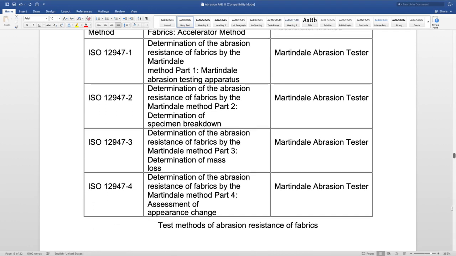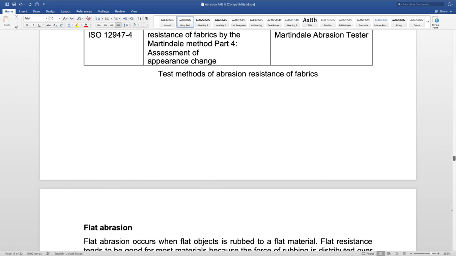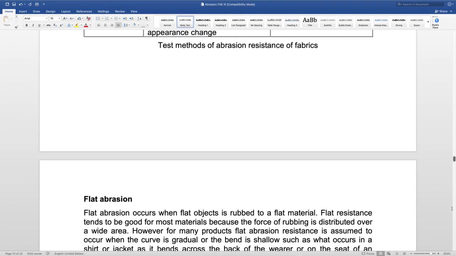as I told, can vary. The method of assessment can be that after a certain number of cycles we check for any visible change, a hole being created or the threads being broken. So that can be the method of assessment. Or if there is a weight loss, so the sample is taken out and it can be weighed.